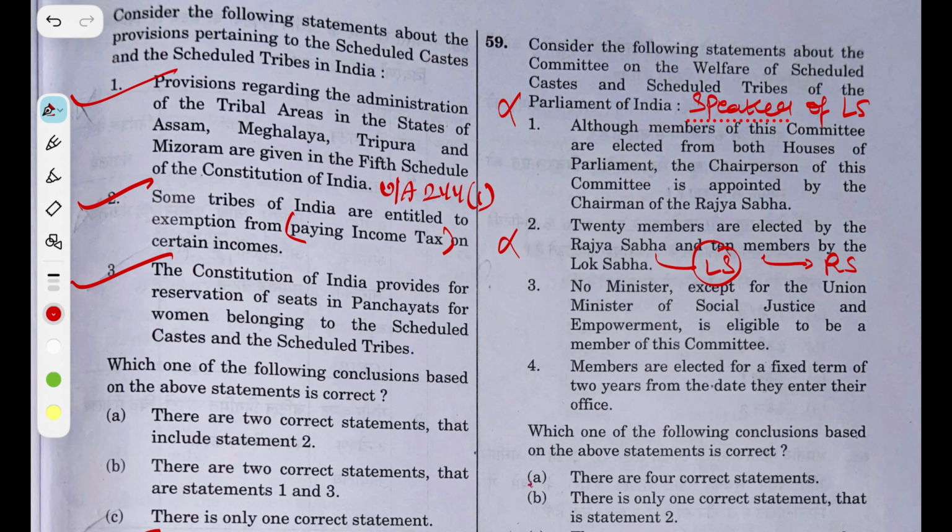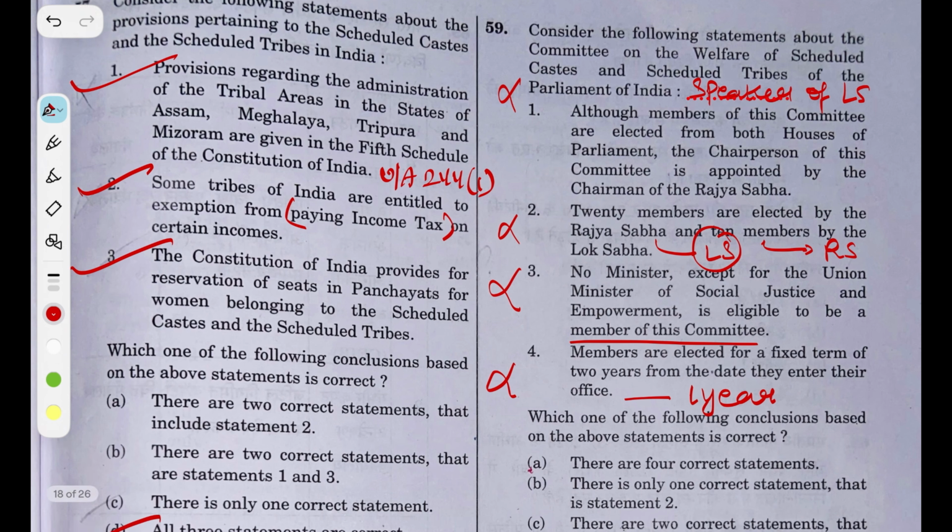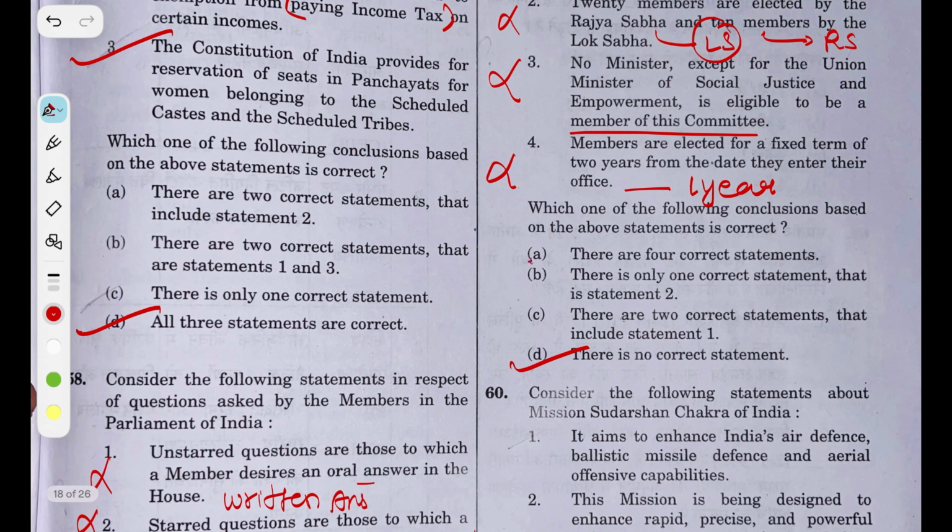This is wrong statement. And the third statement is no minister except for the Union Minister of Social Justice and Empowerment is eligible to be member of this committee, which is absolutely wrong. Members are elected for fixed term of 2 years from the date they enter their office. This is wrong. They have the term of 1 year. And the answer is there is no correct statement.